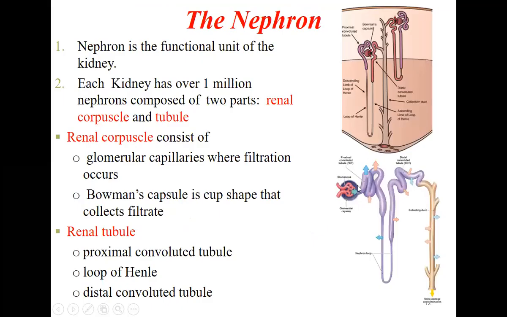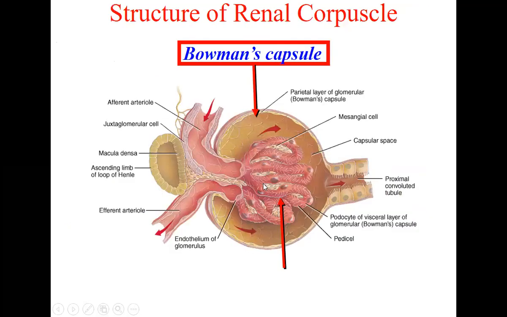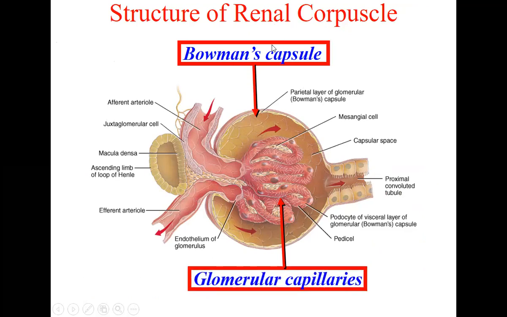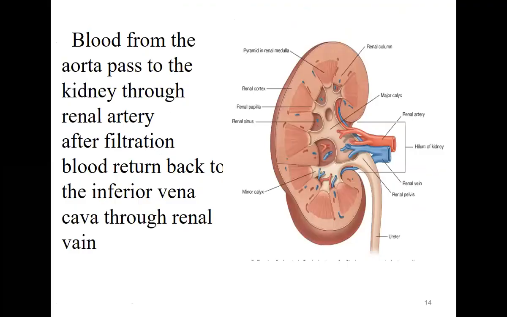The same thing which is shown here, or if you see here, it is very small. So here if you see, this one is the second one. So all these are the same structure. So this is the capillaries, glomerular capillaries, and this is the Bowman's capsule, structure of the renal corpuscle. So glomerular capillaries and the Bowman's capsule.